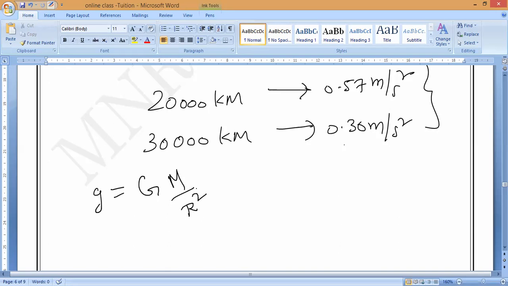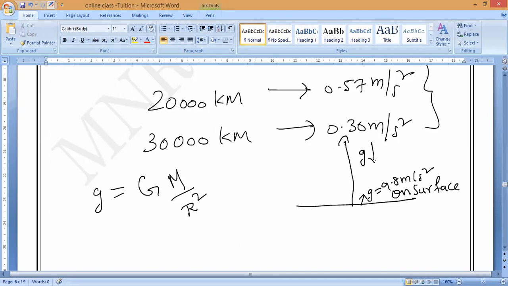So now you should remember, guys, finally I am concluding. g value is maximum at the poles and minimum at the equator. On the surface it is maximum, which is equal to 9.8 meter per second square. If you are going upwards, g value decreases.